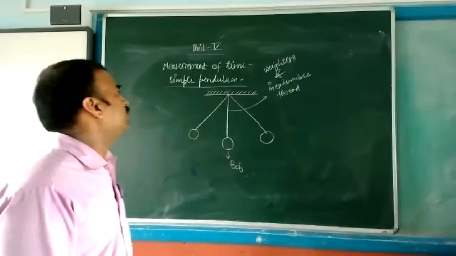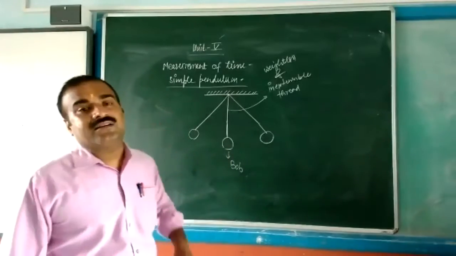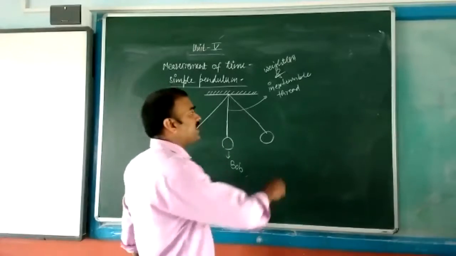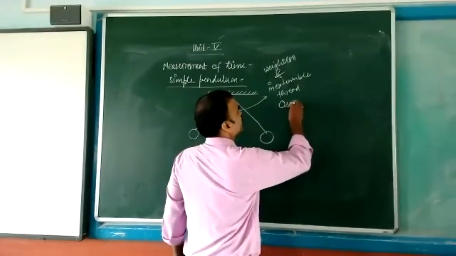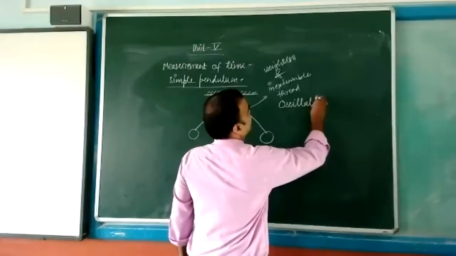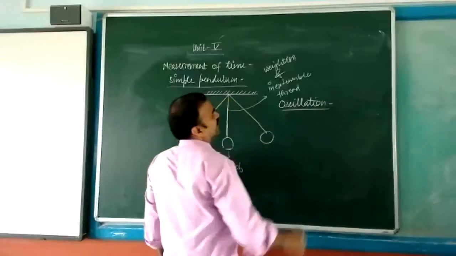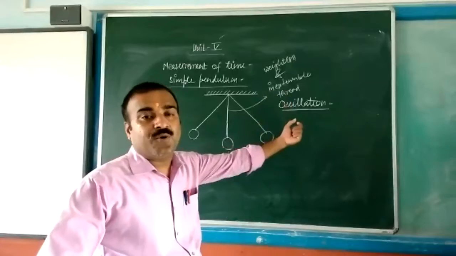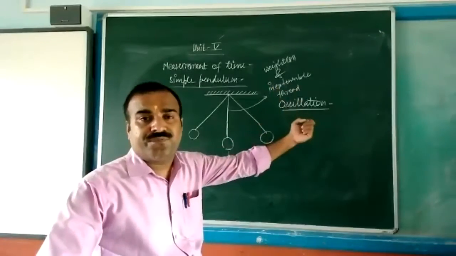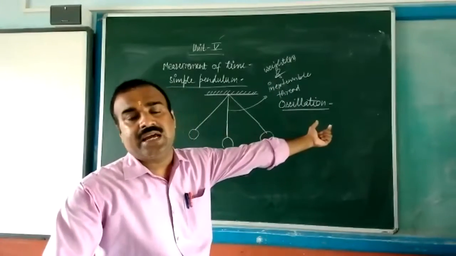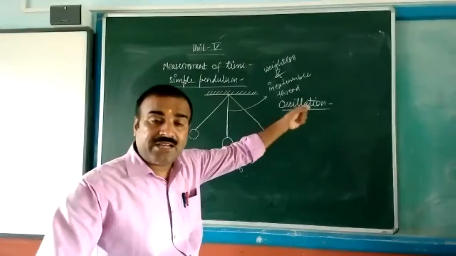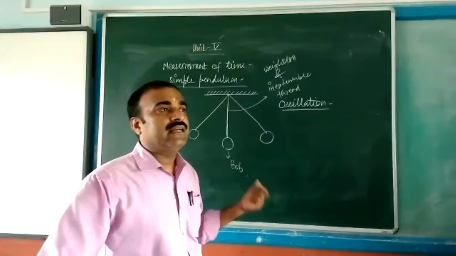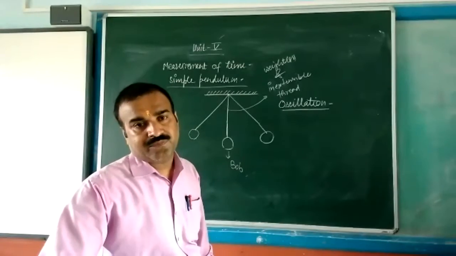Very good. Now, some definitions related to the simple pendulum. How can you define oscillation? If any object, any bob, is capable of moving freely from its mean position and moves to and fro from its mean position, then it is called oscillation.